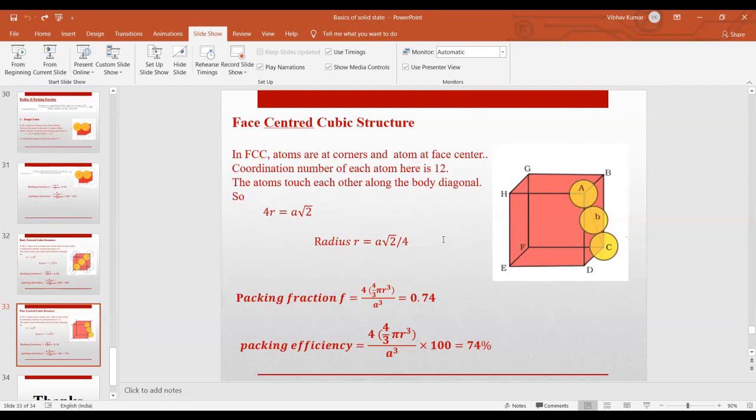So in the next lecture, which I will take next Saturday, we will try to cover the directions in crystals and crystal planes. We will discuss the interplanar spacing, then we will move further and talk about reciprocal lattices. For these three types of crystal structures, we will figure out how we can find the reciprocal lattices and interplanar spacing, and then we will move to Bragg's law and X-ray diffraction. So in the next lecture we will take this.